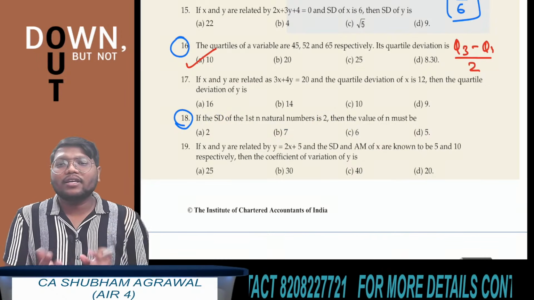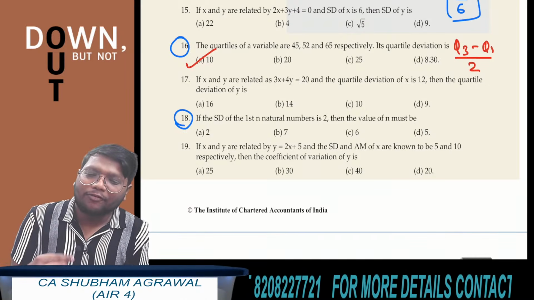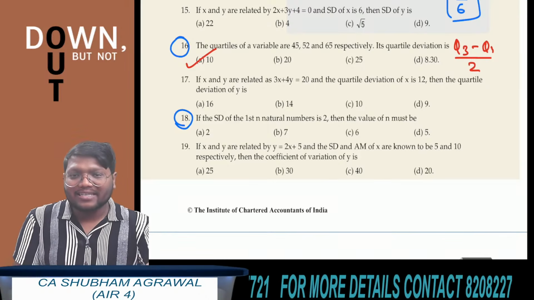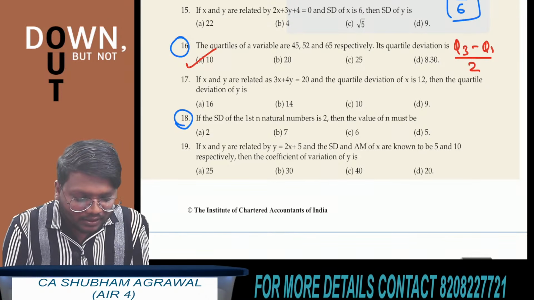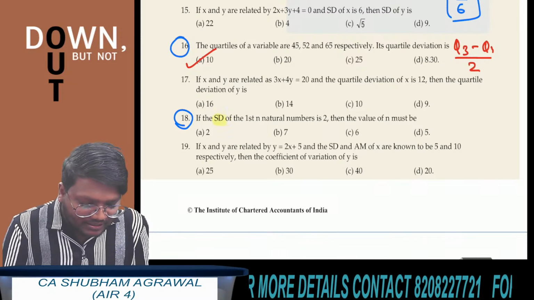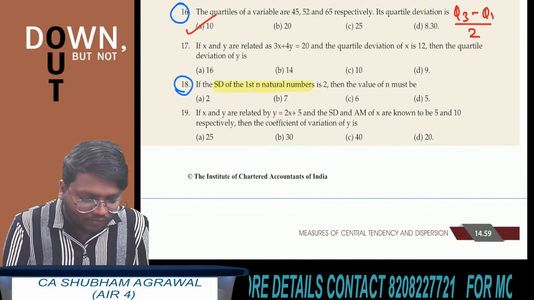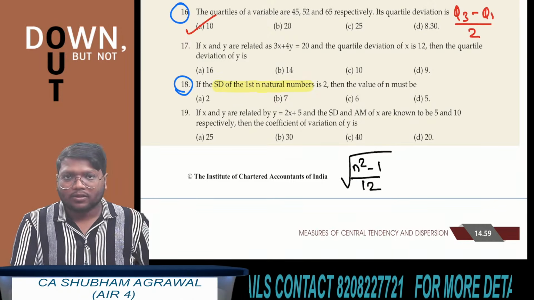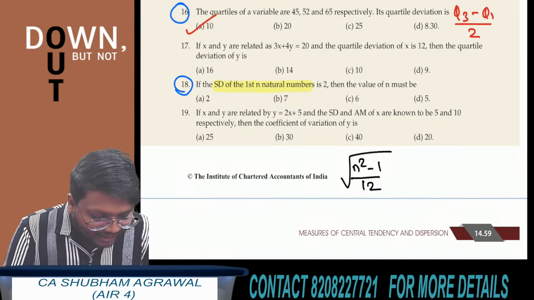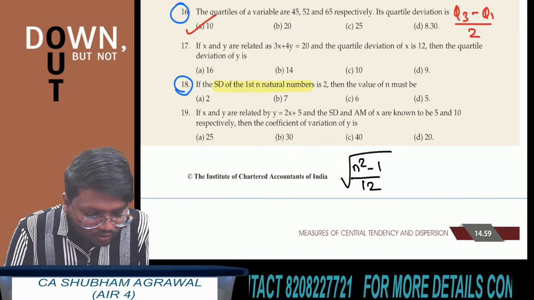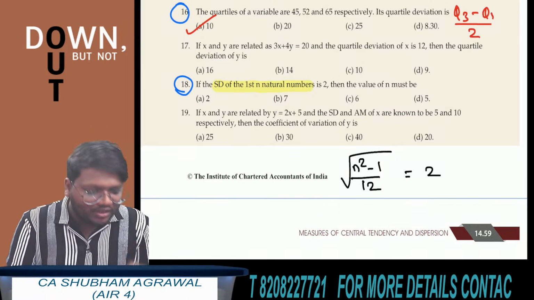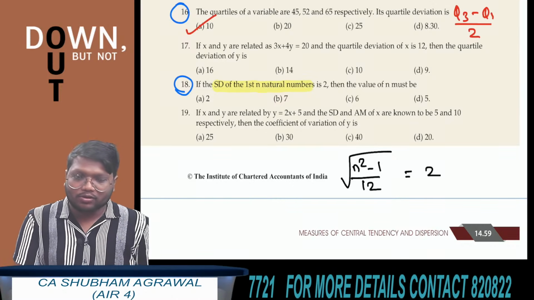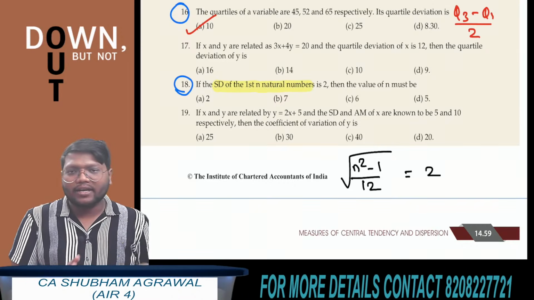We already know the result for this. What is the formula to find the standard deviation of first n natural numbers? The standard deviation of first n natural numbers is given by the formula square root of (n square minus 1) upon 12. They have given us that the standard deviation is 2. So square root of (n square minus 1) upon 12 is equal to 2. Now solve this equation, you will get the value of n.